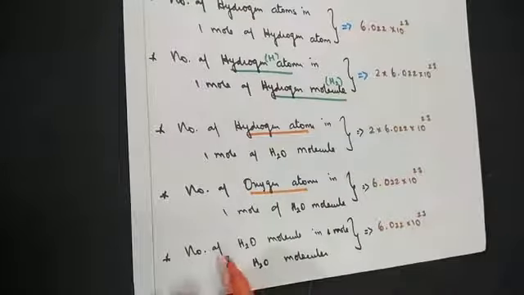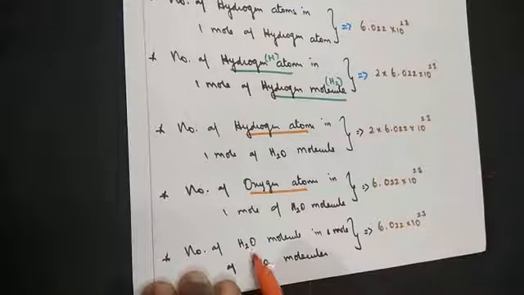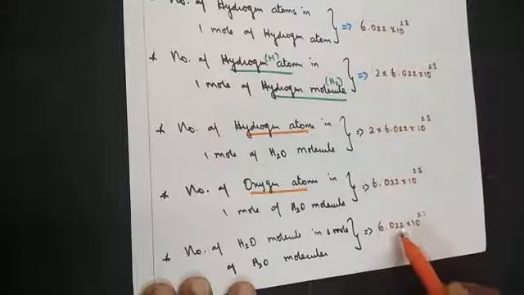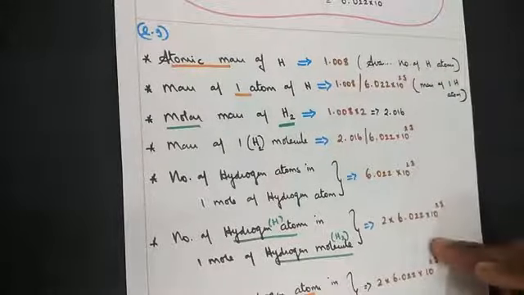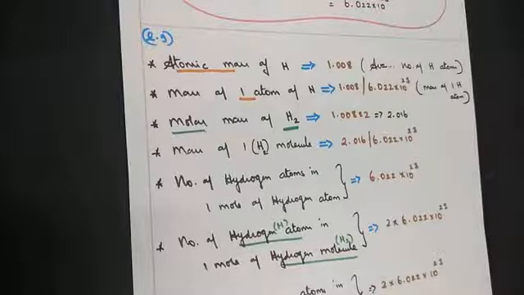The last one, number of water molecules in 1 mole of water molecules. Number of H2O molecules in 1 mole of water. The same number is applicable, 6.022 into 10 to the power 23. The first time you look, it might be confusing. Watch or listen to it 2-3 times and you will understand better.